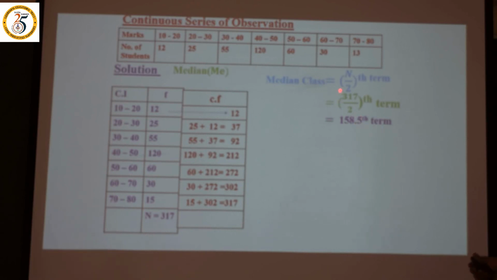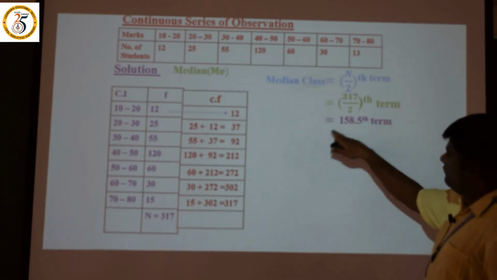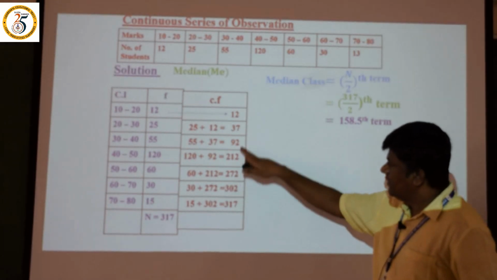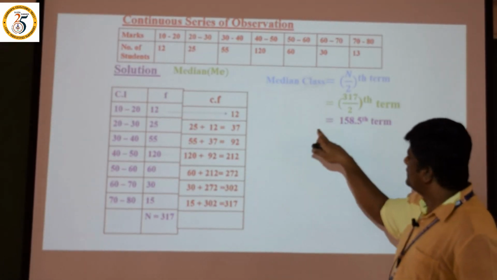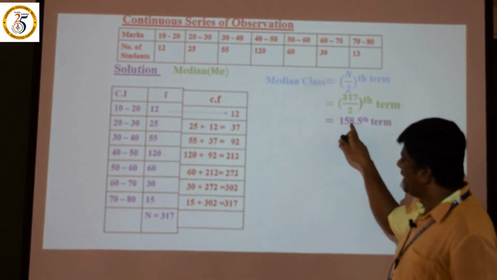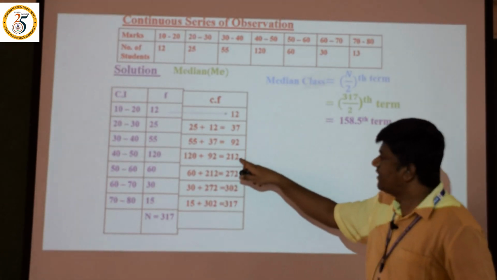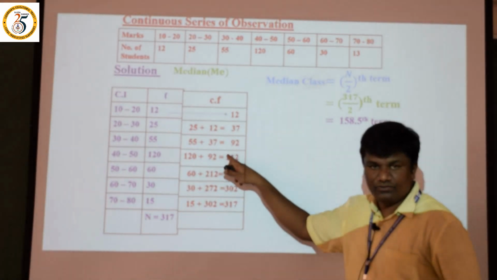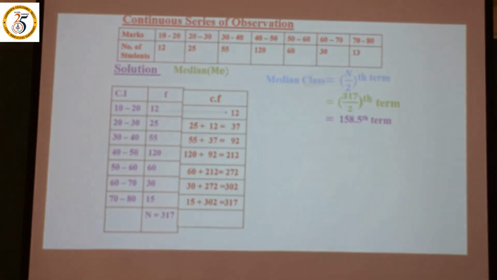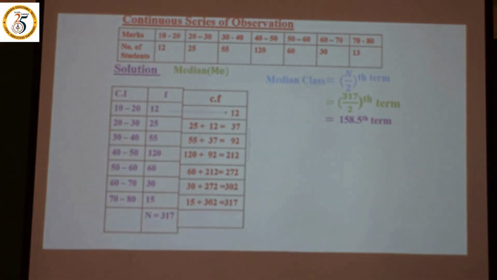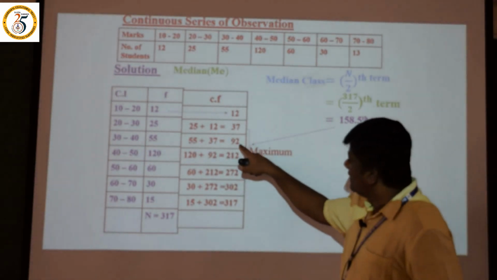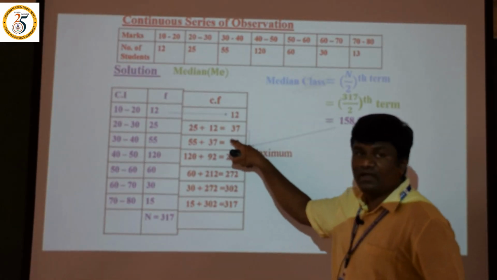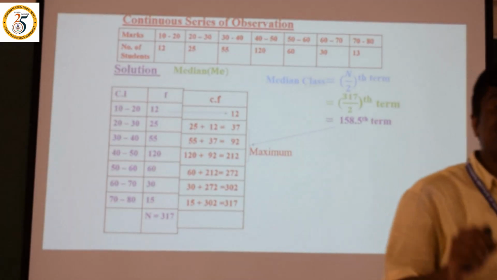158.5th term. Look here, after 158, which one is the next highest? After 158, which one is the highest? 50 after 159? Anything else? Yes, 212 is the highest value. That's why what I have done here is take the maximum, right? 92. That 92 is the value. Now we can consider this 92 as the Cf value, the cumulative frequency.